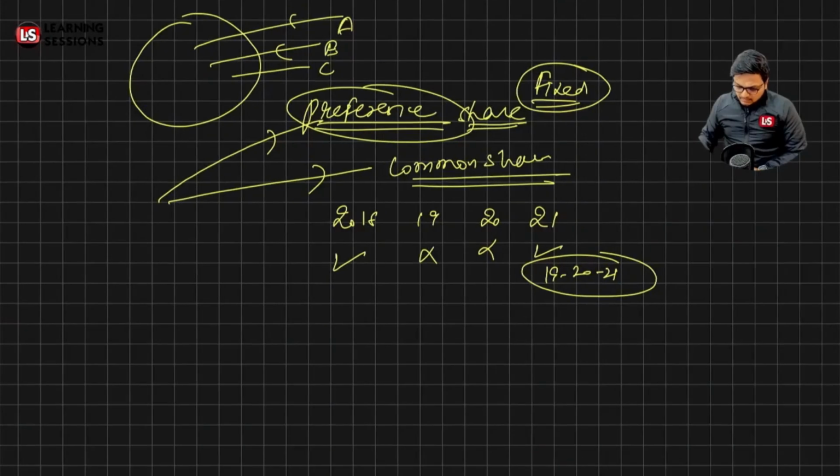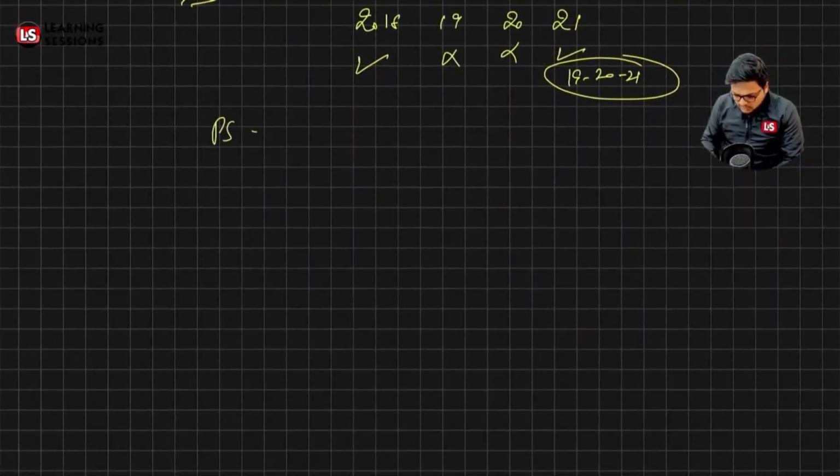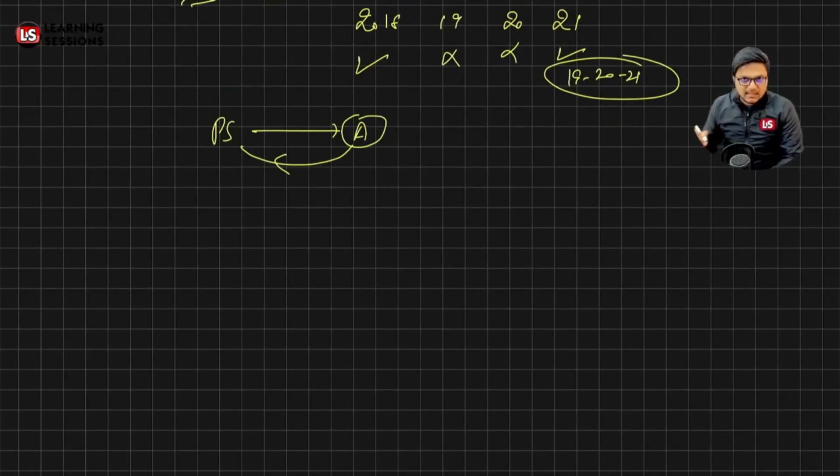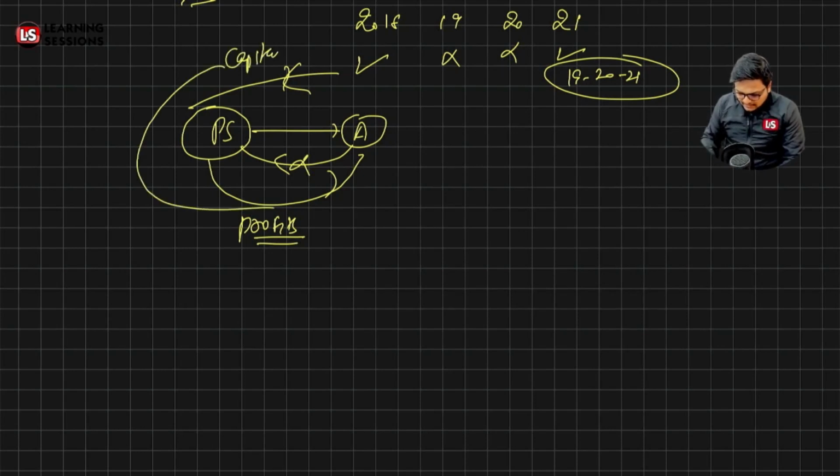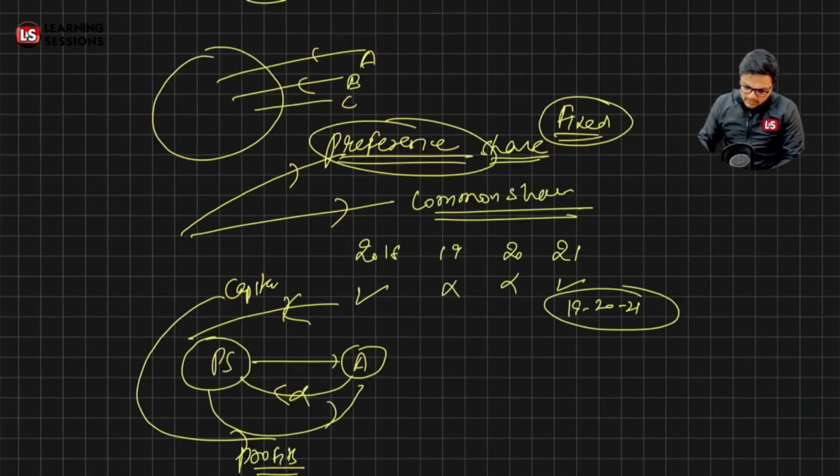What do you mean by redeem? The preference share was issued to person A, and person A fully paid the amount to the company. Now person A wants to return this preference share. It is redeemable, so the company will pay the amount to person A and this preference share will be cancelled. The company will pay either from the profits, or from a fresh issue, like a rights issue or new shares, through which they got new capital. From that new capital, they can pay for the redeemable share.